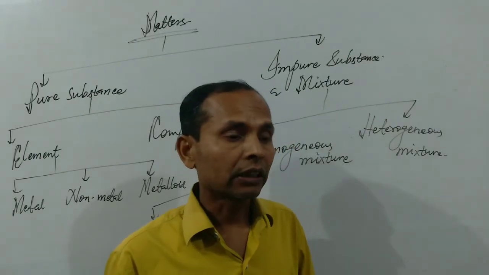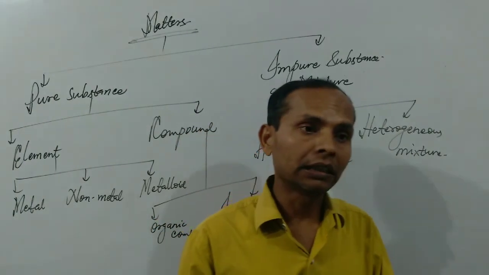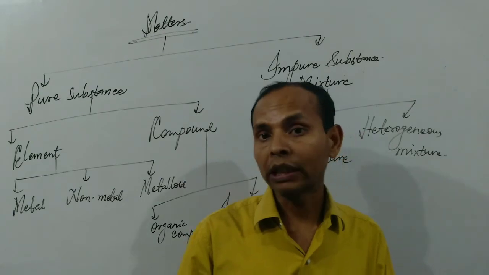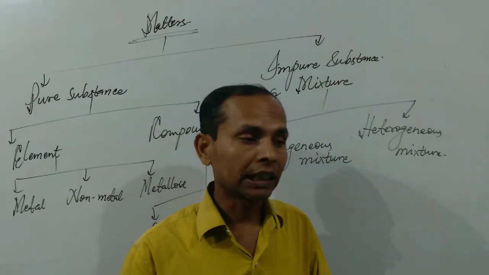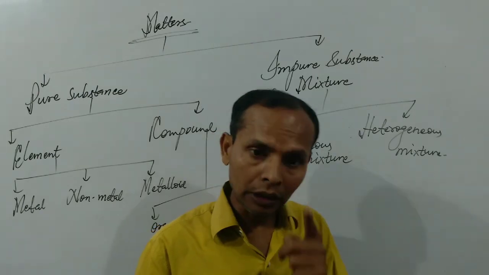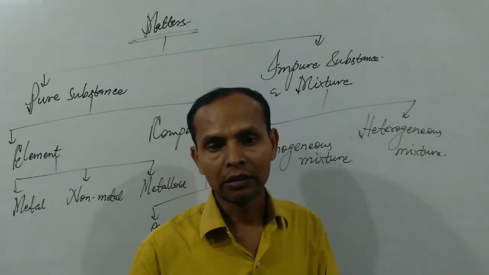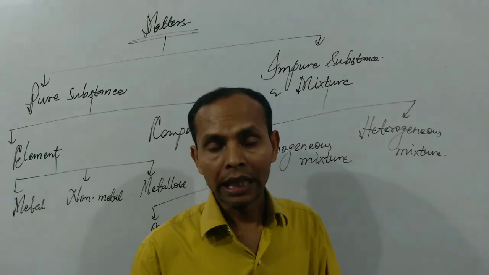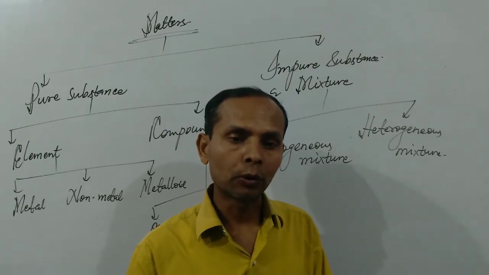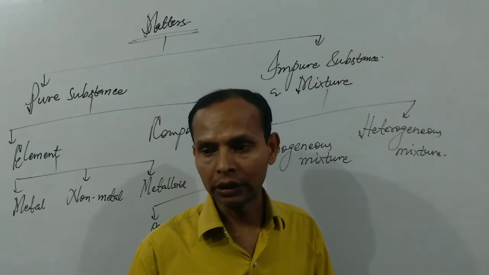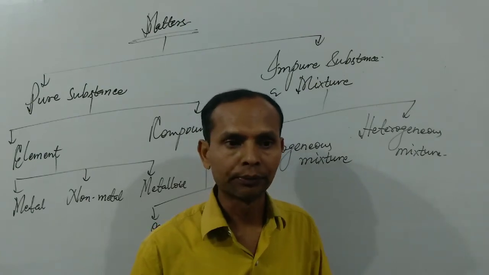Similarly, a compound can be obtained by the combination of two or more elements in a different proportion. That is why we can say that a compound is also a pure substance. Like water. Water is a pure substance because it is formed by the combination of hydrogen and oxygen in a definite ratio.